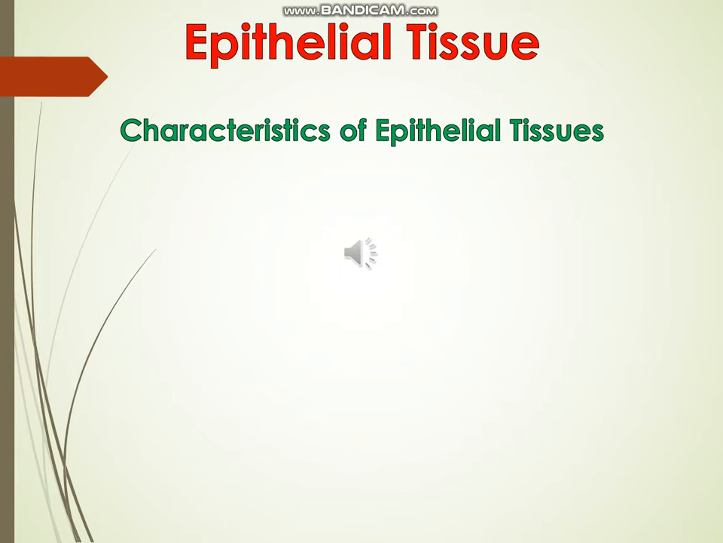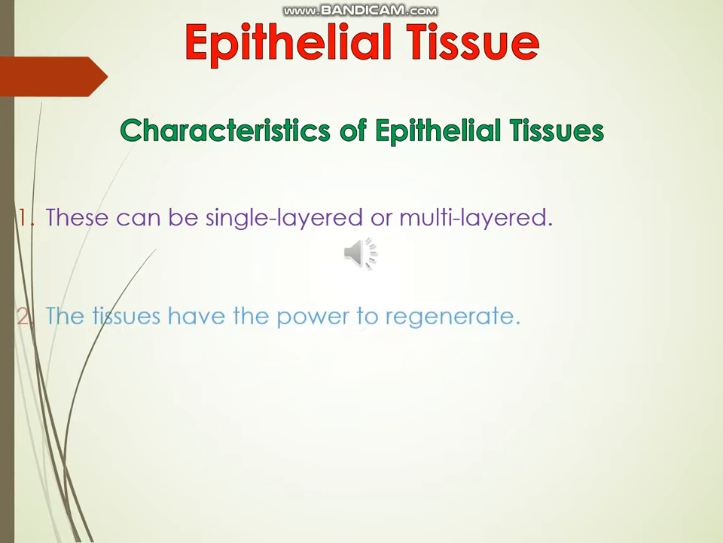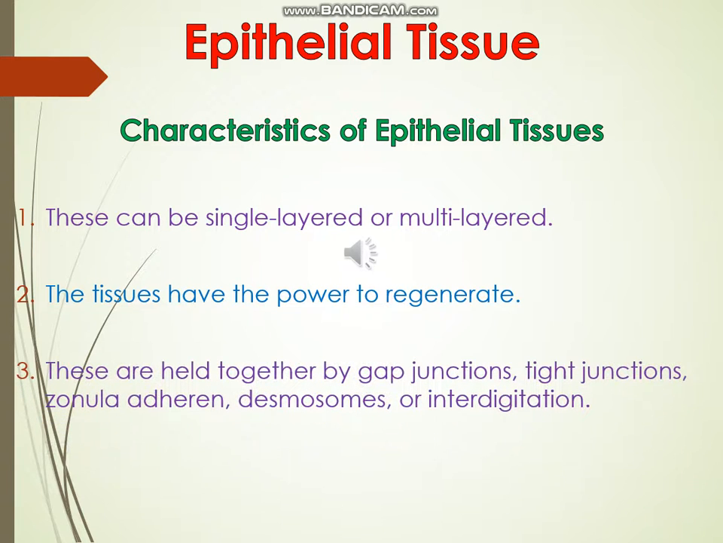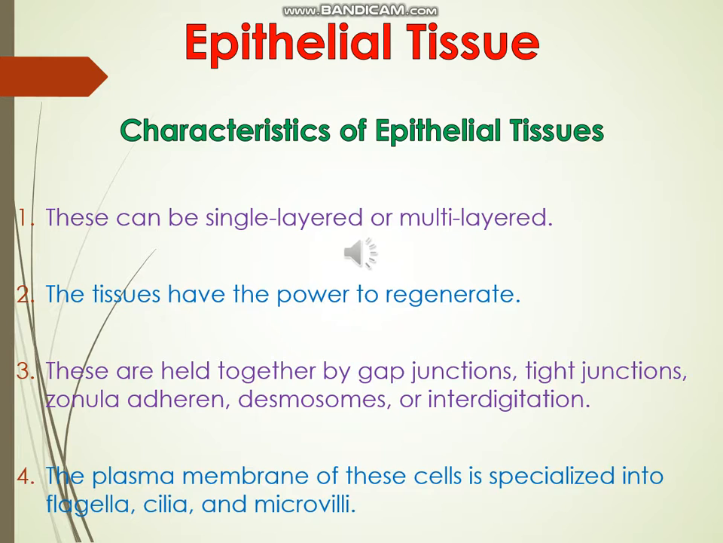Characteristics of epithelial tissues. Following are the important characteristics of epithelial tissues. These can be single layered or multi-layered. The tissues have the power to regenerate. These are held together by gap junctions, tight junctions, zonula adherens, desmosomes, or interdigitation. The plasma membrane of these cells is specialized into flagella, cilia, and microvilli.